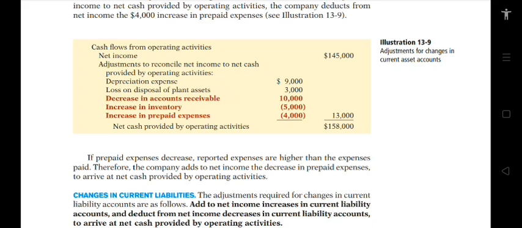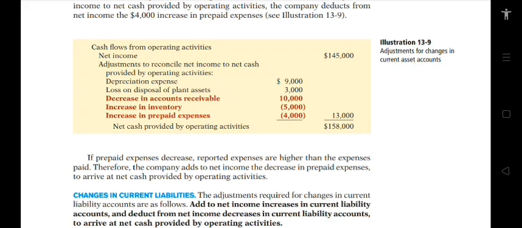Cash flows from operating activities, net income, we have $145,000. Then the adjustment to reconcile net cash provided by operating activities: the depreciation expense, we have $9,000. Then the loss on disposal of plant assets, $3,000. The decrease in accounts receivable, $10,000. Then the increase in inventory, negative $5,000. Then increase in prepaid expenses, negative $4,000. Then for the total adjustments, we have $13,000.